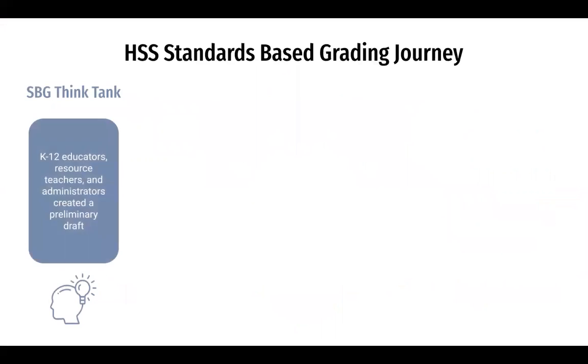The history, social science critical concepts and proficiency scales were developed by a dedicated team of K-12 classroom teachers, ethnic studies resource teachers, and district administrators. Additionally, 10 history, social science teacher fellows from grades K through 12 were selected to collaborate and develop additional drafts of the critical concepts that could infuse history, social science literacy and historical thinking skills with ethnic studies guiding principles.